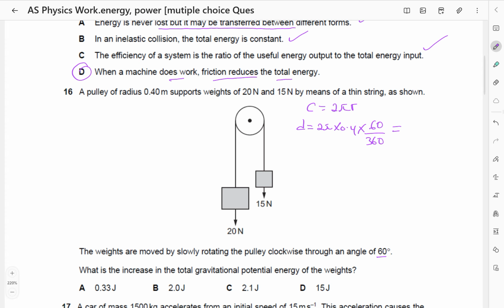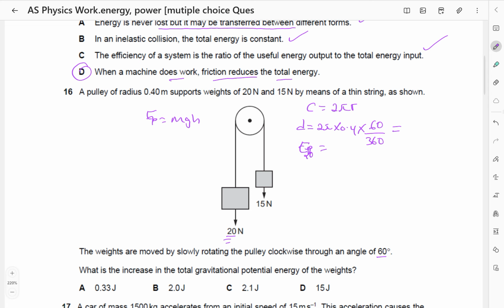If the pulley moves through this distance, it means the height through which this mass moves is also the same. So the gain in potential energy of the 20 newtons, remember, potential energy is mgh.